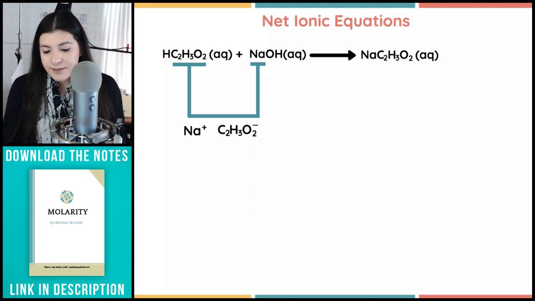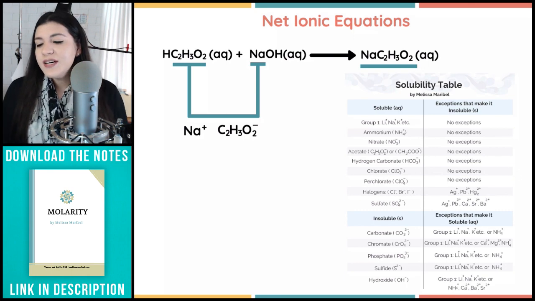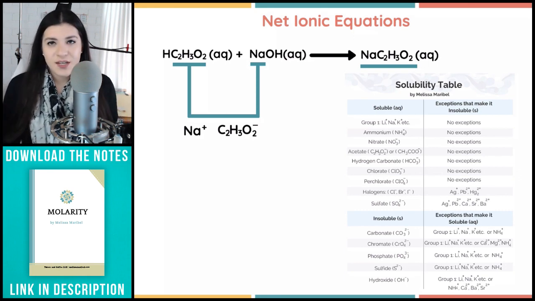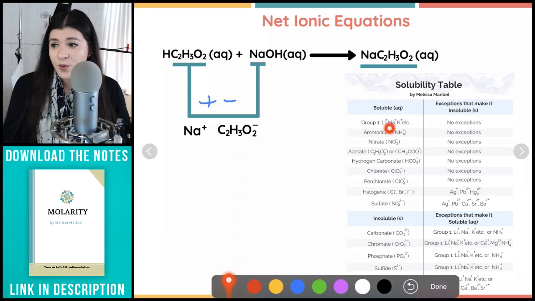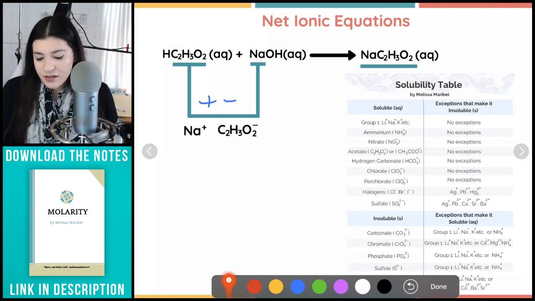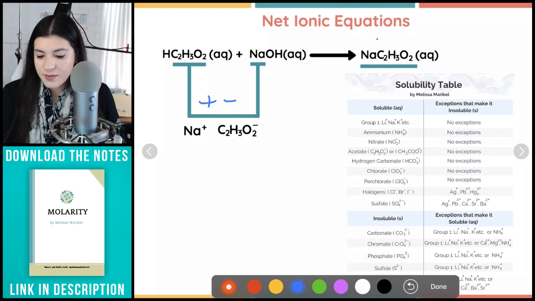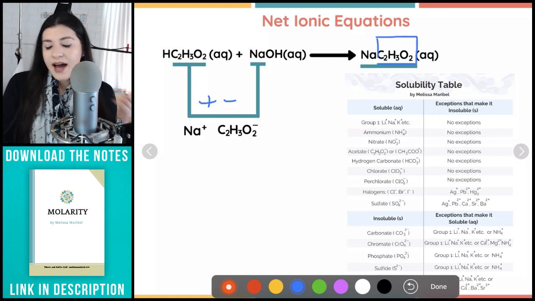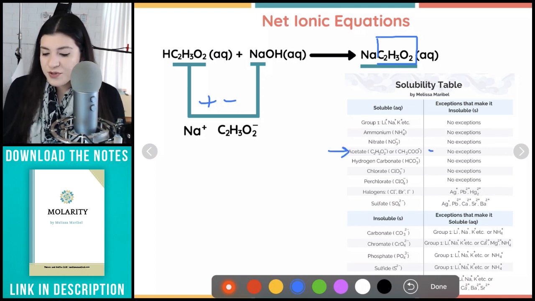And then next, I already stated that it is aqueous, but to double check and to help you understand how we can figure that out, this is my solubility table, by the way. How we're going to use the solubility table is I like to look at the end, although in this case it doesn't necessarily matter. So I would just look at the acetate and see, where is acetate on this table? Well, it's right here. And does it have any exceptions to the rule?